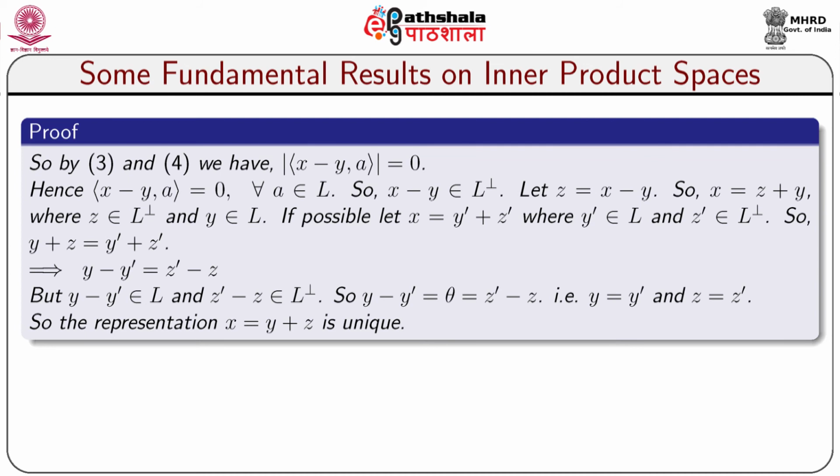If possible, let x be equal to y dash plus z dash, where y dash belongs to capital L and z dash belongs to L perpendicular. So, y plus z equals y dash plus z dash, which implies that y minus y dash is equal to z dash minus z. But y minus y dash belongs to capital L and z dash minus z belongs to L perpendicular. So, y minus y dash is equal to the 0 vector, which equals z dash minus z, that is, y equals y dash and z equals z dash, and so the representation of x, that is x equals y plus z, is unique.